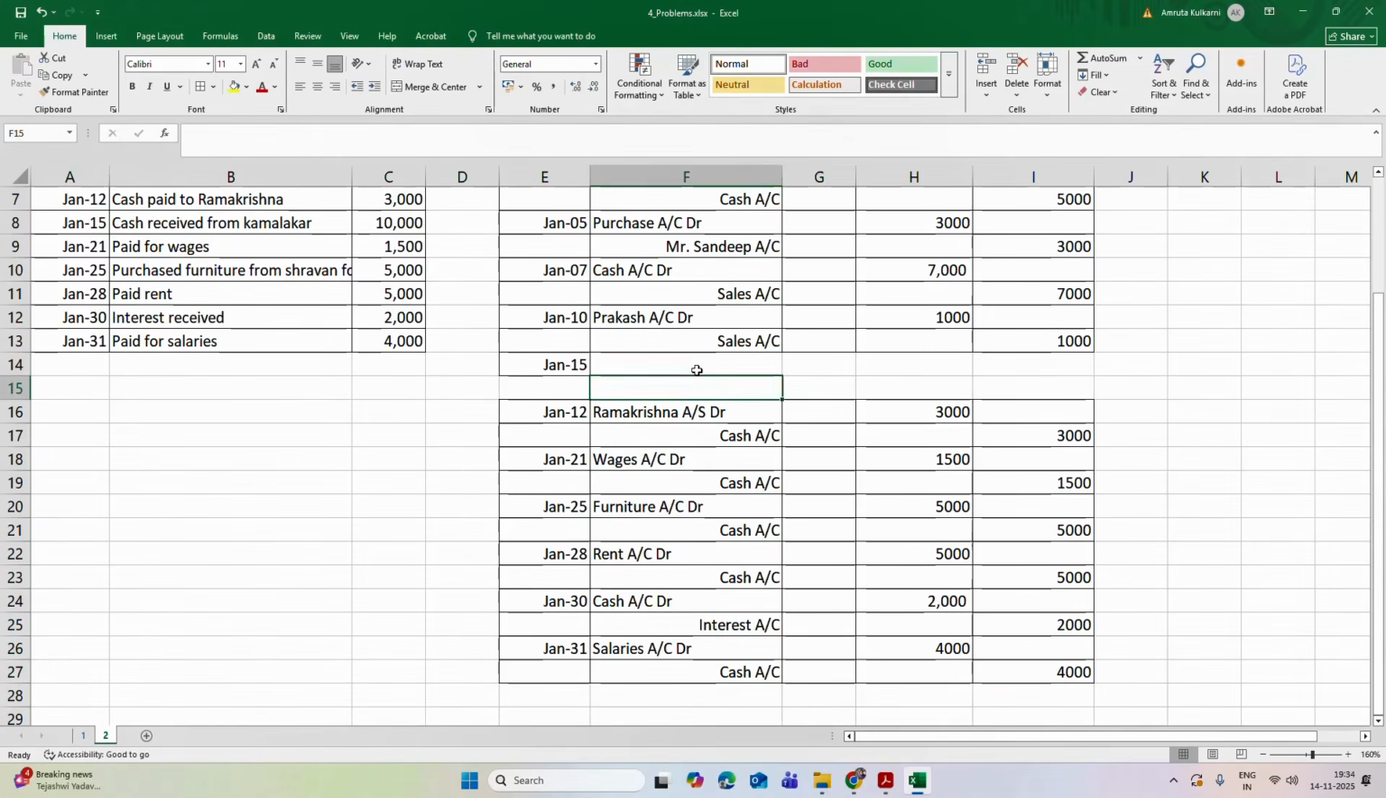Sorry, I forgot this entry. On January 15, he has received cash from Kamlakar. So cash account will be debited by 10,000 rupees, and this cash is received from Kamlakar. So his account is credited.